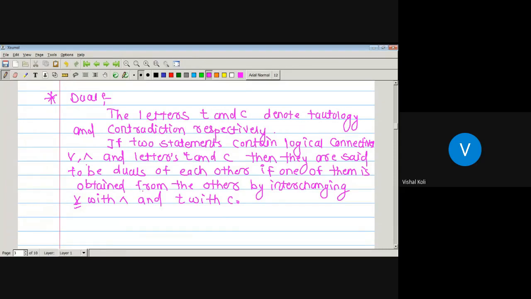For example, suppose P and Q, is the dual of which one?